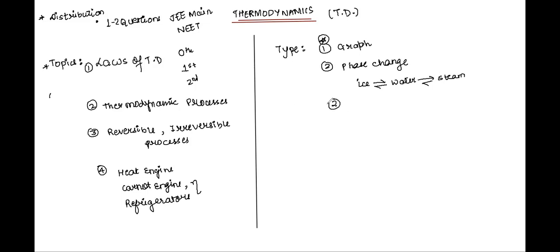We have a lot of questions every year. These phase change questions are the ones which are basically related to calorimetry. So maybe I can also put it under a separate head, third one, calorimetry. In the principle of calorimetry, the amount of heat given by a body is equal to the amount of heat absorbed by another body, right? So questions with regard to calorimetry are also very frequently asked in your examination.